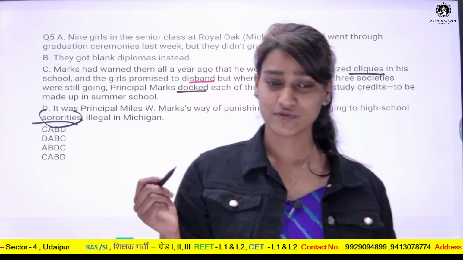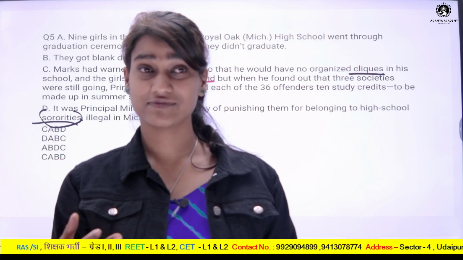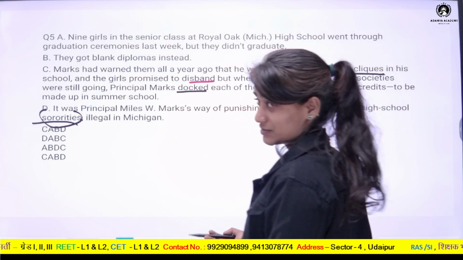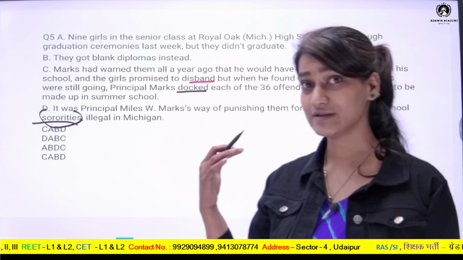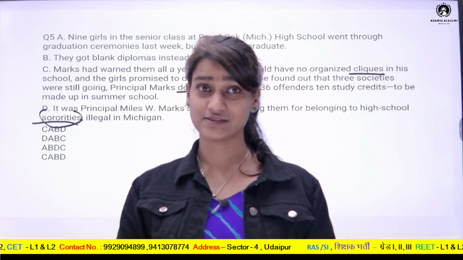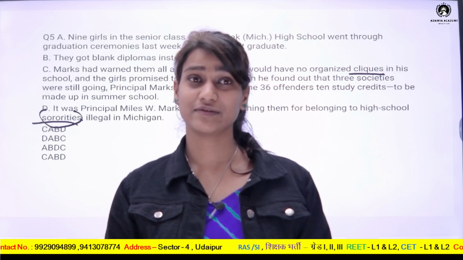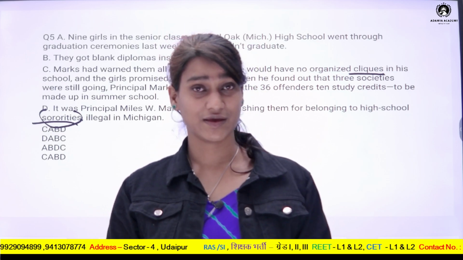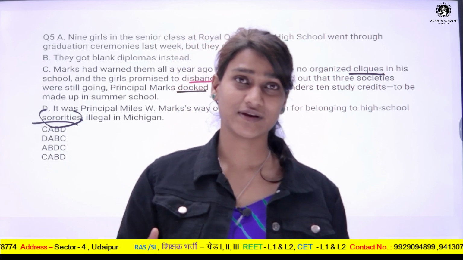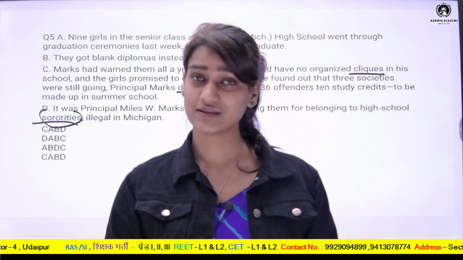So in this school also sororities were formed, but in that country sororities were illegal. But these 9 girls formed sororities in spite of it being illegal, and because of this Mark, who was the principal, got offended and deducted their marks and credits. The 10 credits they should have got were not given because they did not listen to Marks.